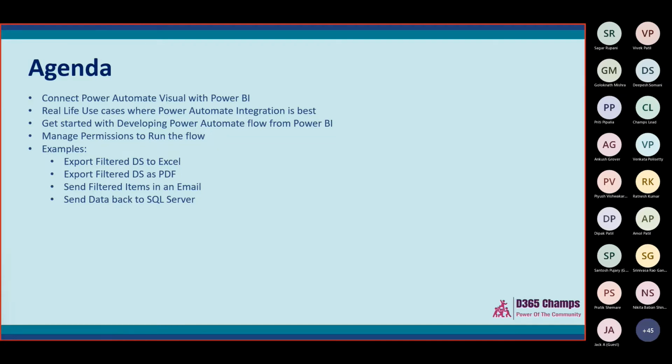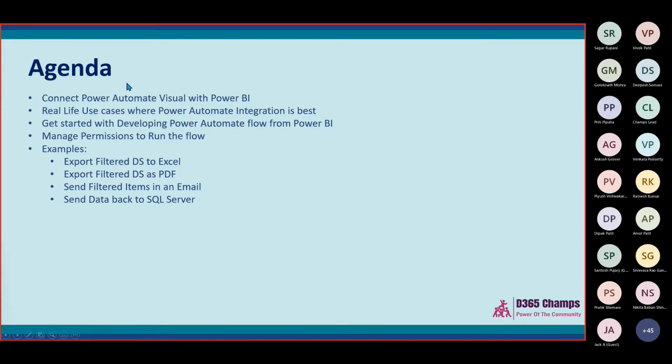So we will add our Power Automate flow into our Power BI report and then try to build some use cases. And at last, we will talk about permissions and licensing. Here I'm going to cover a couple of examples, like exporting filtered data to Excel or PDF, how we can send it by email, or how we send it back to SQL Server.